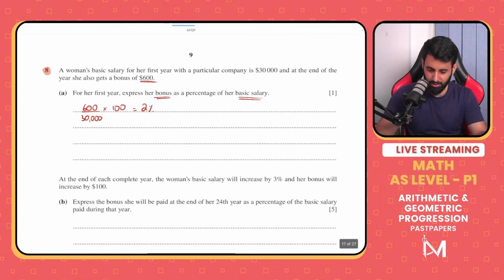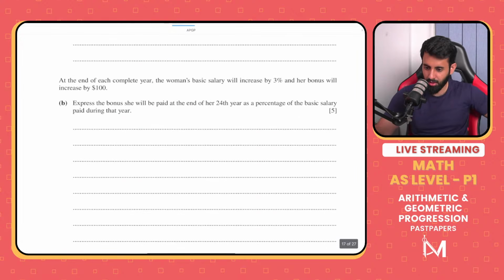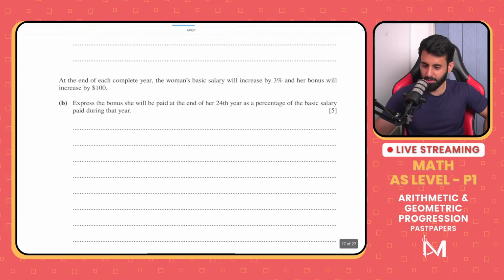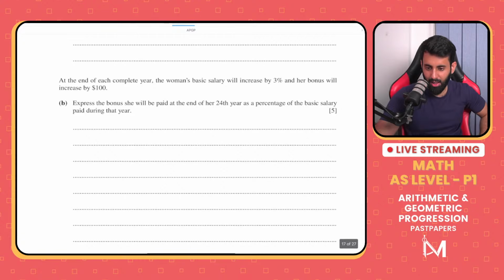The next part says, at the end of each complete year, the woman's basic salary will increase by 3% and her bonus will increase by 100. So here's something interesting. That means we now have an arithmetic progression as well as a geometric progression. Why is that?